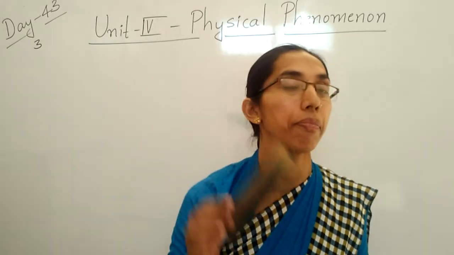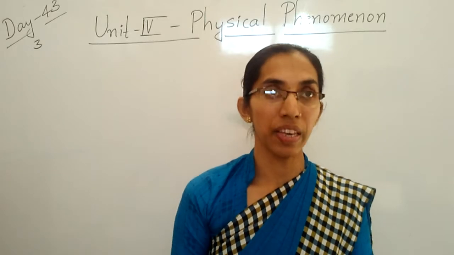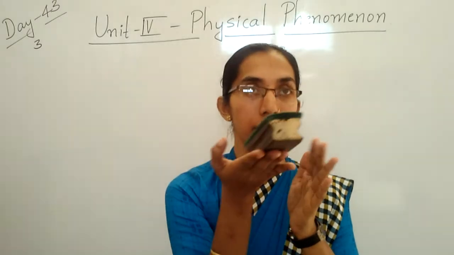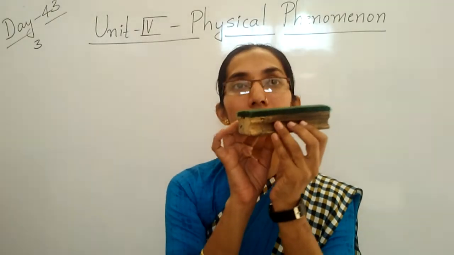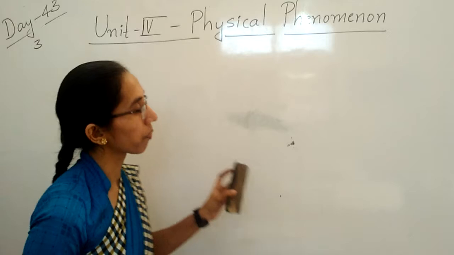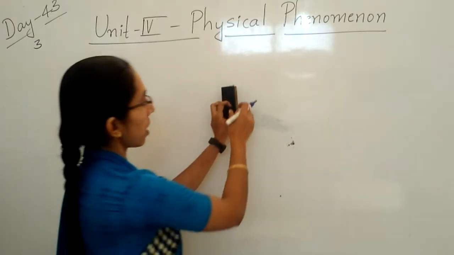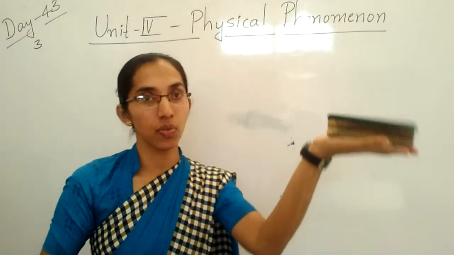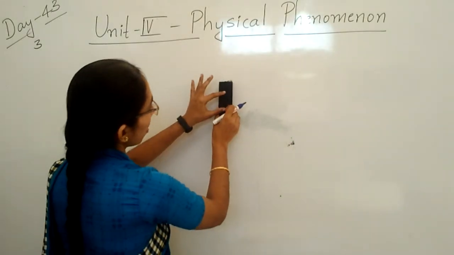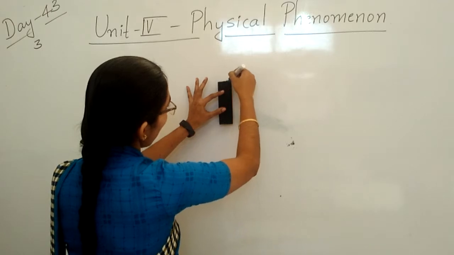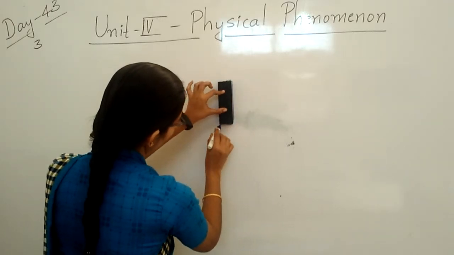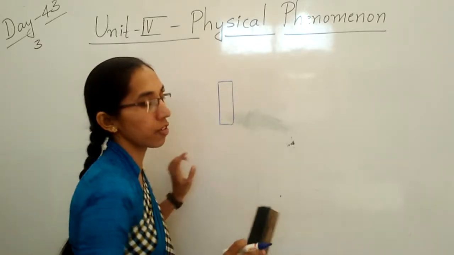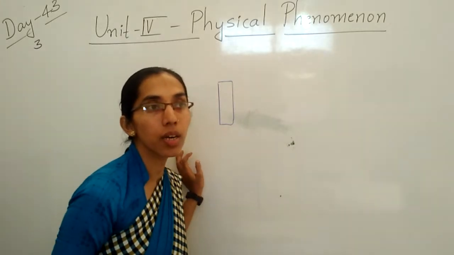Take an example of a duster. Anything means what? Duster has a mass. Mass means what? Weight. Duster has mass and it occupies space. You can see here, this is a duster. This much space is occupied by the duster only.